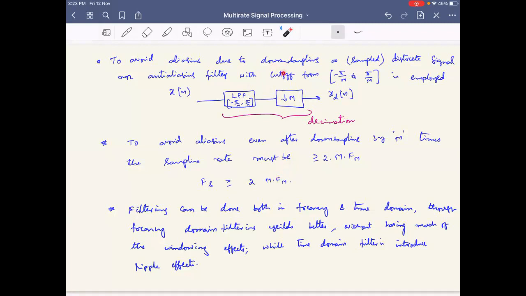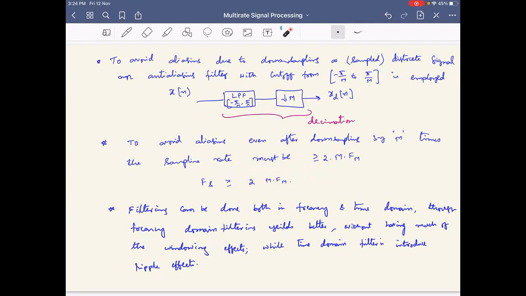So do we have the freedom to select the sampling frequency in the first case? No. The reason is we started with x[n], an already sampled signal. In this case, we are saying when there is a continuous time signal and you have the freedom to select the sampling frequency, how much should it be such that you avoid aliasing. So these are two different aspects of understanding the downsampling effect and avoiding aliasing.